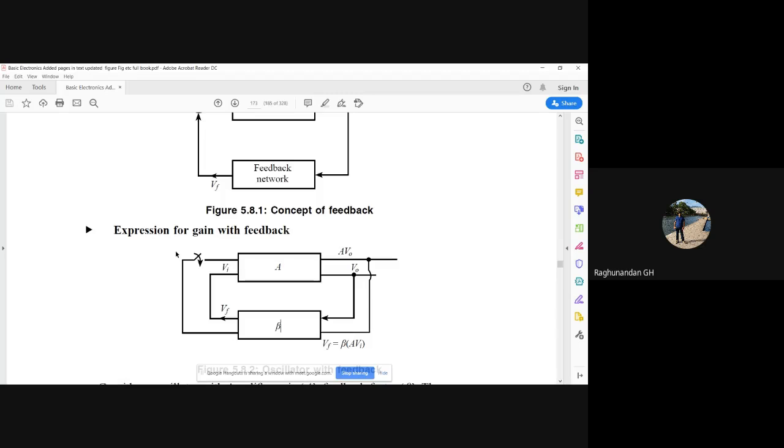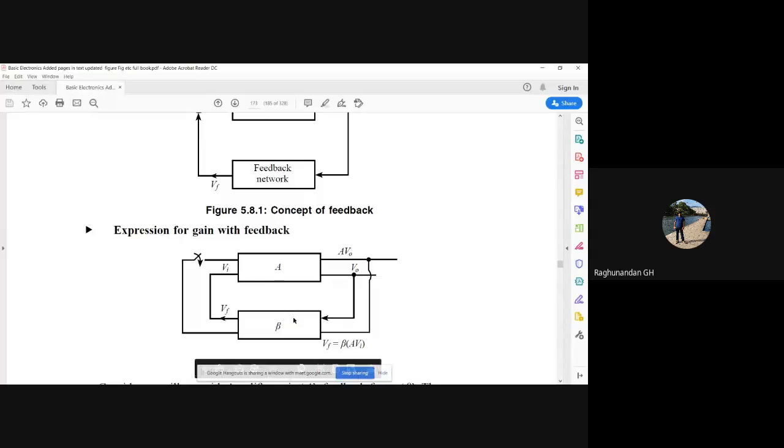So even though there is no supply input here, we are able to produce the output by just considering a noise which is generated inside the transistor. The noise itself will be amplified in the first stage. So after getting the output, it will be the amplified version of the noise in the first stage. After that, the output is sampled and taken. So while taking in the first stage, the sampled version is noise only.